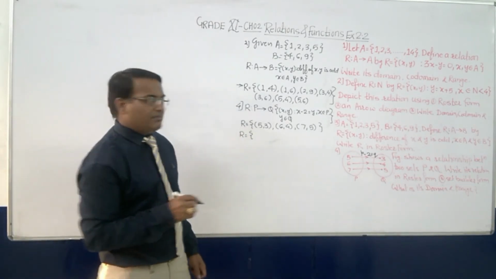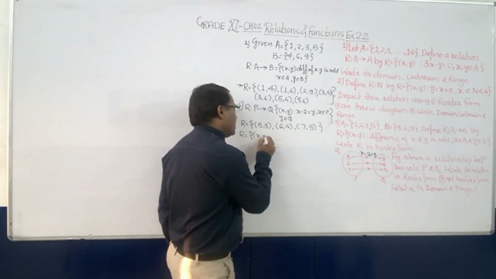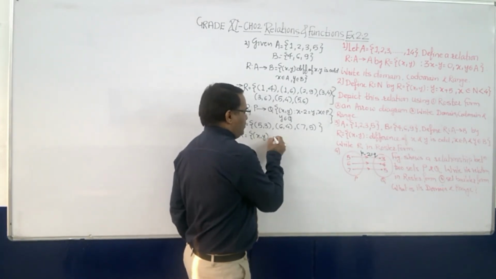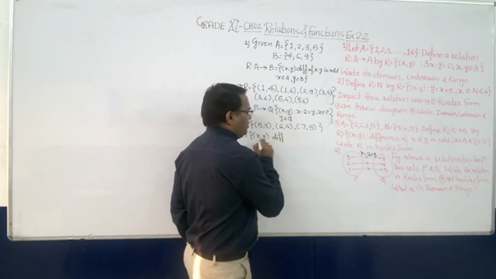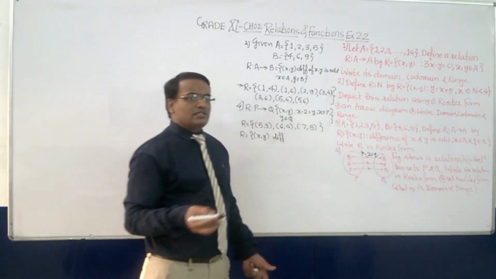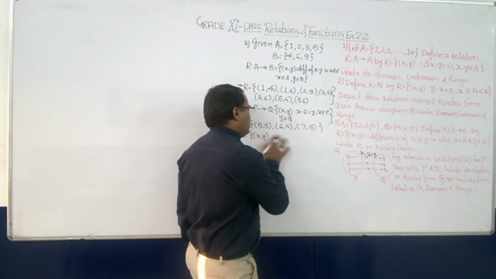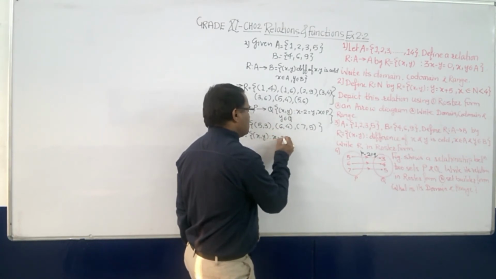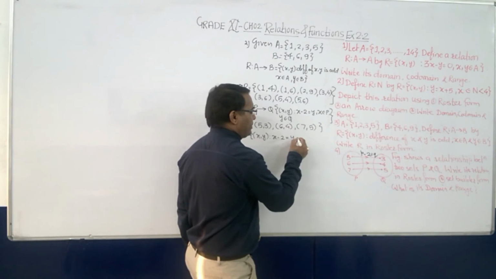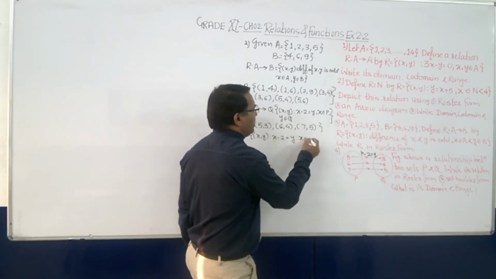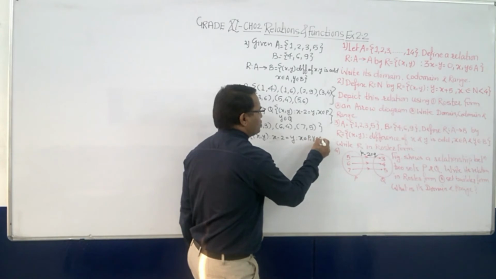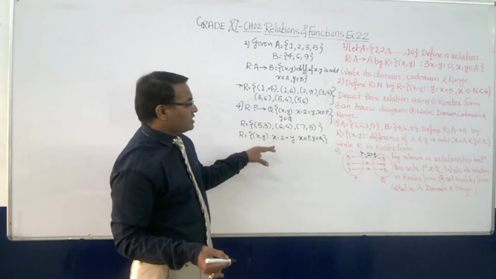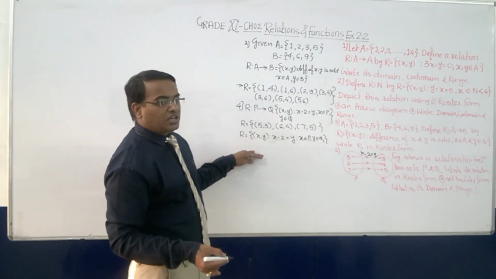How can you write R in set builder form? It is a Cartesian product, that is (x, y) such that the difference between x and y is what? y is 2 less than x, or simply the relation such that x minus 2 is equal to y, where x belongs to P and y belongs to Q. This is the roster form, and the other is the set builder form, which is required for the formula.